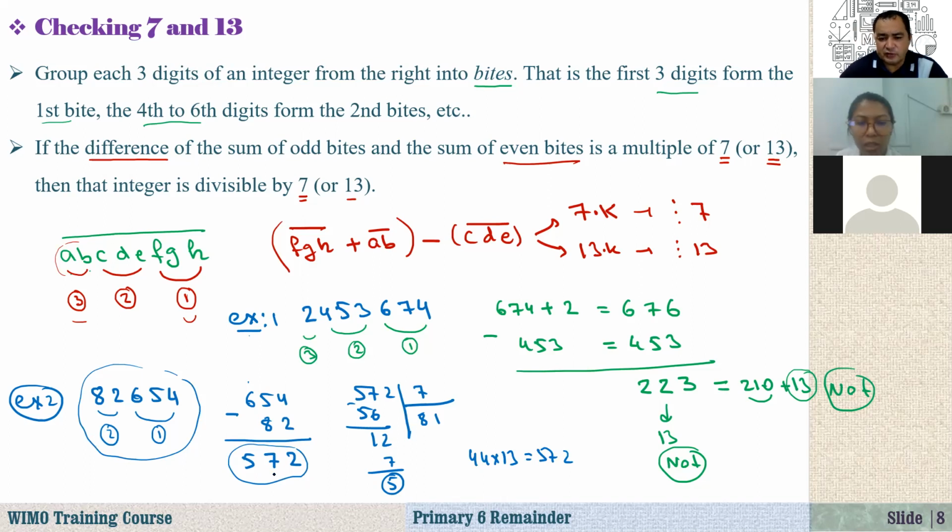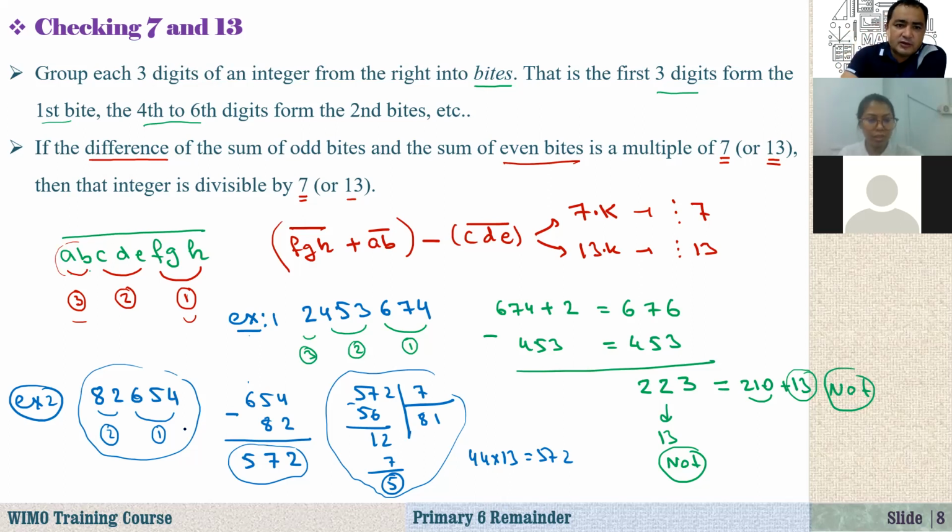And 572 is not divisible by 7 because of this long division, right? That's why the given number 82,654 is not divisible by 7. But 572 is divisible by 13, that's why the given number 82,654 is divisible by 13. Yes, teacher. Okay, I see.